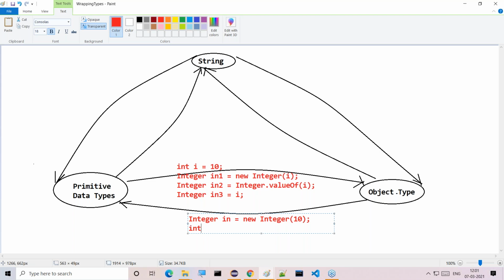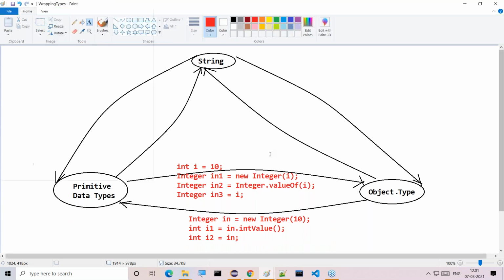Then after that, i1 is equal to in.intValue method, and i2 is equal to in directly. This is auto unboxing, assigning the wrapper class reference variable to a primitive variable directly. That's it. So that's another type of conversion we performed, from primitive type to object type and object type to primitive type. These are the two types of conversions we understood clearly.